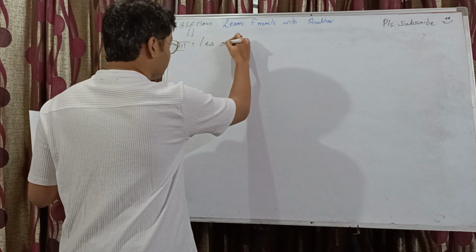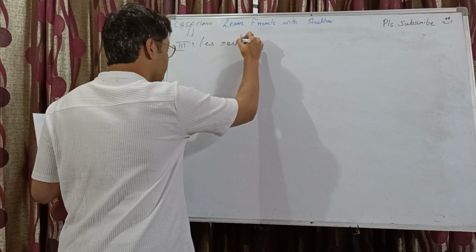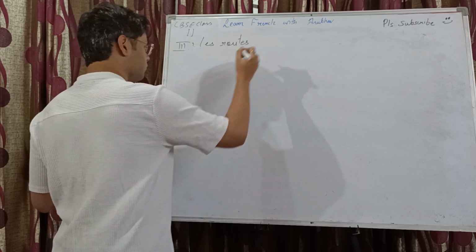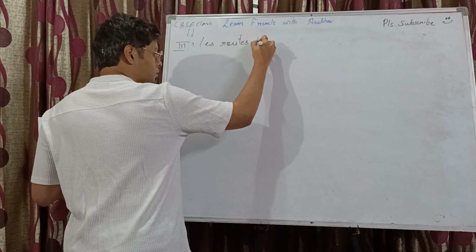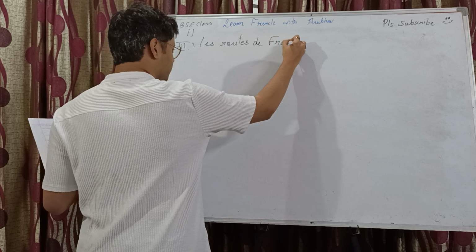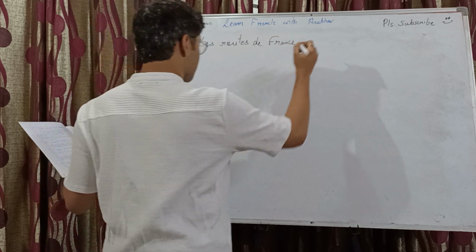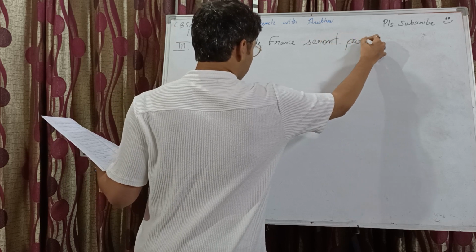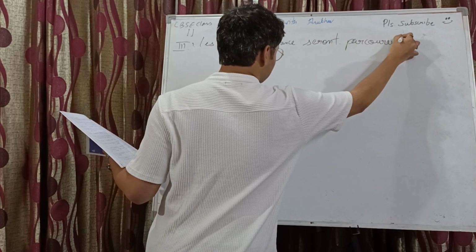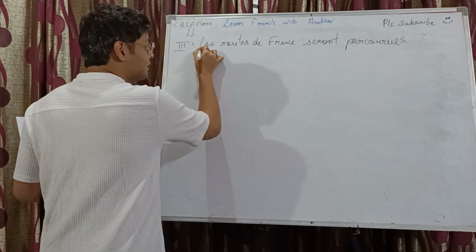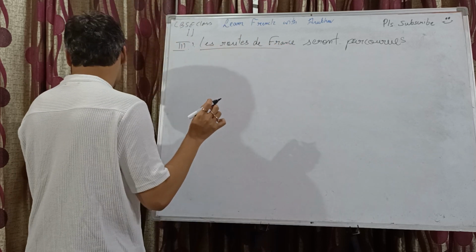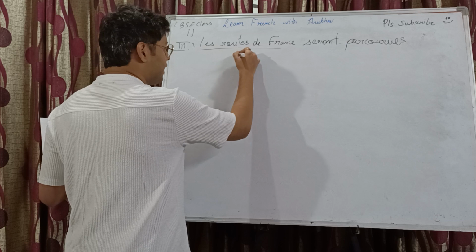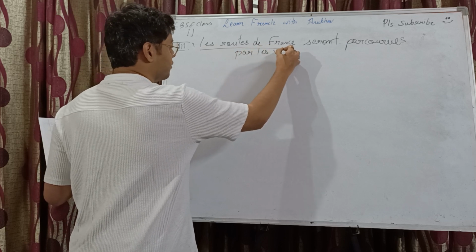Les routes seront parcourues, with extra es because the subject is feminine plural, parcourues par les voyageurs.